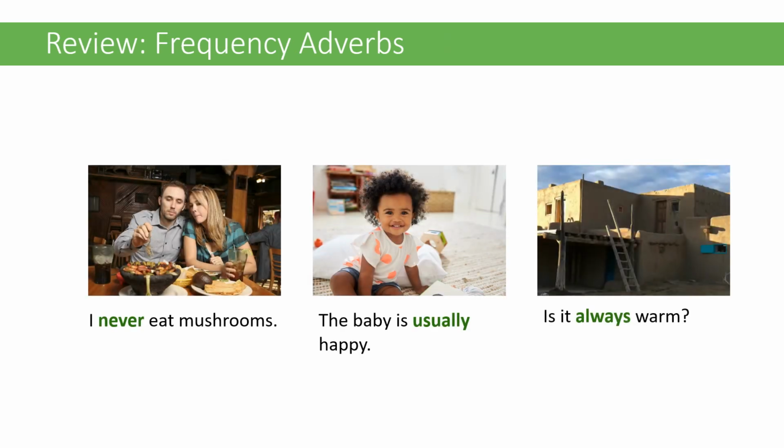Okay, so sorry about that, but we're back in. Let's review. Frequency adverbs usually go in the middle of the sentence. For most verbs, the frequency adverb goes between the subject and the verb in statements. So I never eat mushrooms. Frequency adverbs go after the verb to be. The baby is usually happy. For questions, the frequency adverb usually goes immediately after the subject. So is it always warm? Remember that it doesn't matter whether the verb is or does in this case.